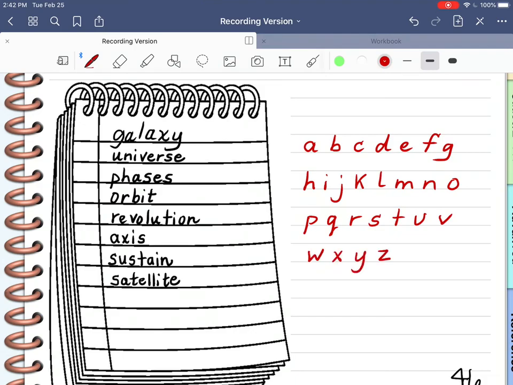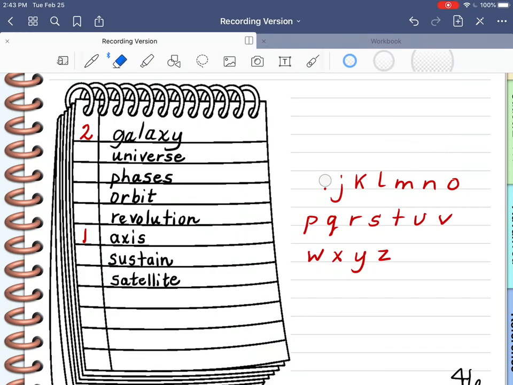Okay. So as always, I want to look for any words that begin with the letter A. And I do have one this time. We have the word axis. So I'll take A out. No B's, no C's or D's, E's, F's, but I do have a G. I have the word galaxy. So that's the second word.